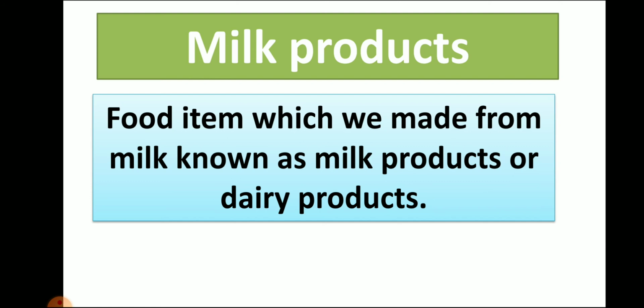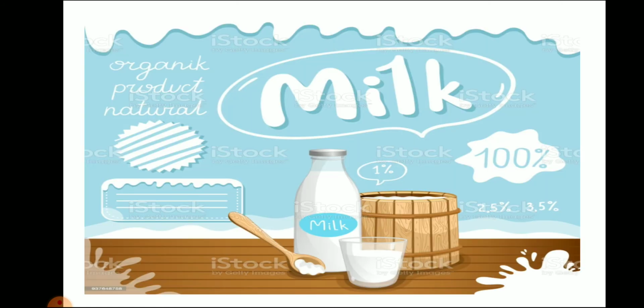When we learn about milk products, you see the picture and you tell me that you know about this, right? So let's see what milk products are. Here you can see the picture of milk, right? So we get milk from animals and we make many things from milk which we are using in our food.